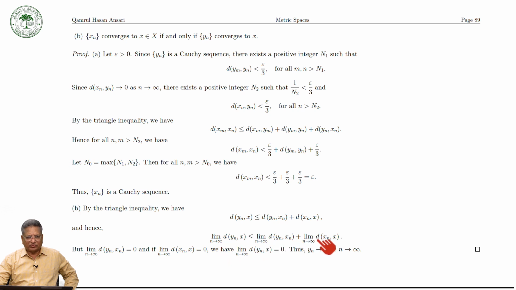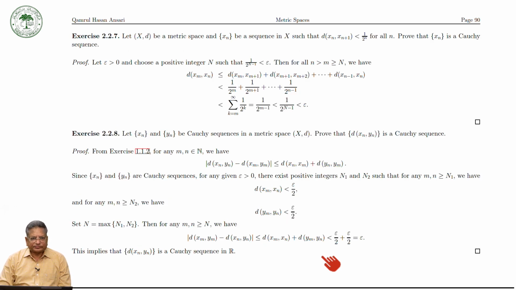Because d(x_n, y_n) goes to 0, and if x_n converges to x, then d(x_n, x) is equal to 0. Then y_n converges to x. So that is the main result. You can prove it in this way.